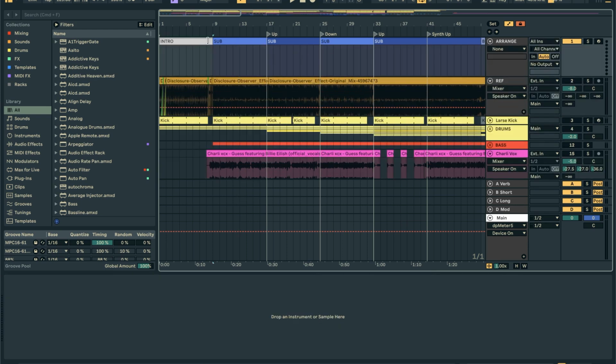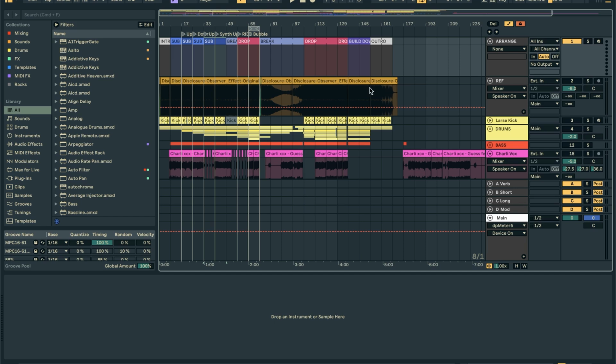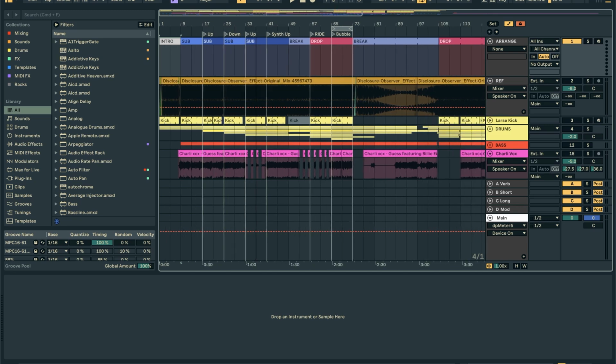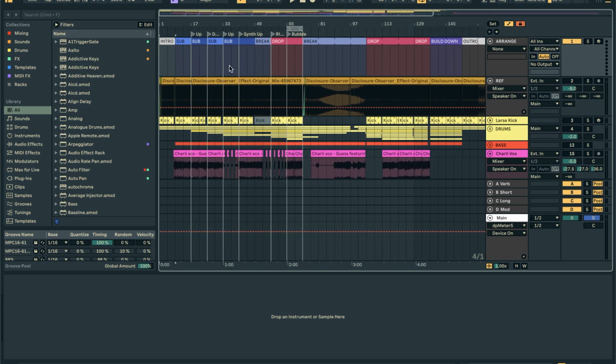It also shows you how to set up the arrangement track. So what I'll do is I'll add these little MIDI clips that are following the song a little bit. That way I can visually see all the different points in the song. And then I added these little location markers to show changes in energy as I was working through the song. This way, when you're building up the drums, you can build the drums in the intro area, knowing that there's just drums there. Then when you're adding in the bass, you go over to where just the sub is. When you're doing the drop, you go over to where the drop is. And it helps when you're building out the song in this methodical, nice way. So definitely check out the link in the description for that playlist.